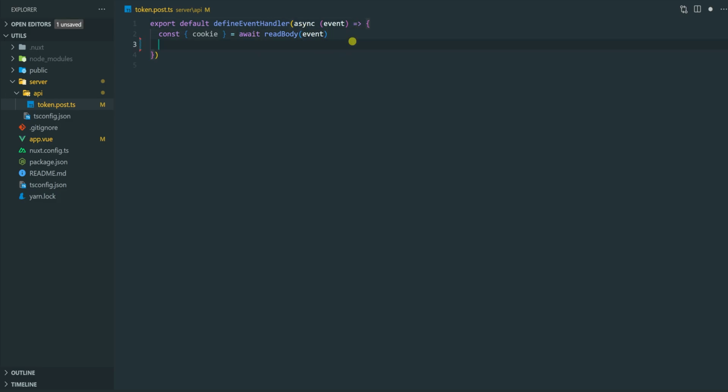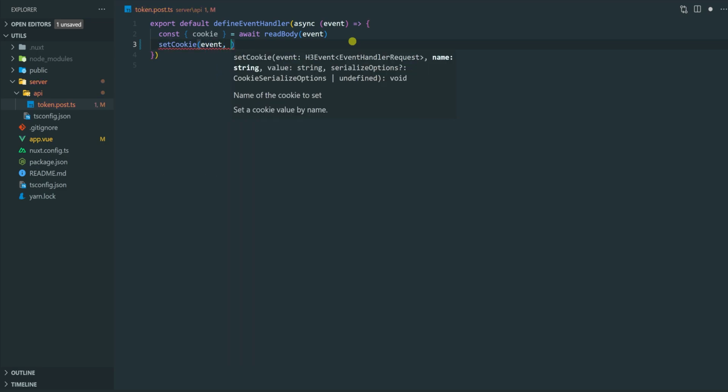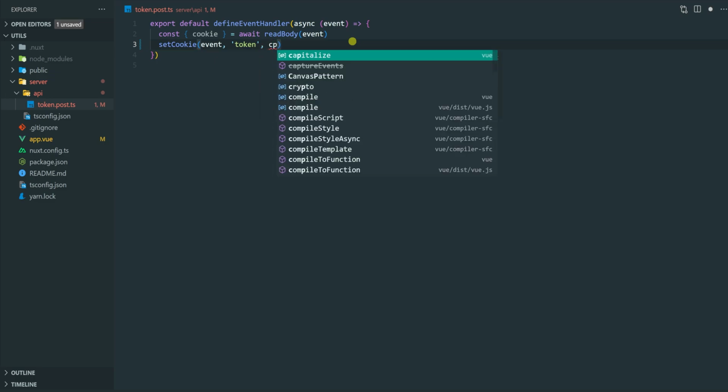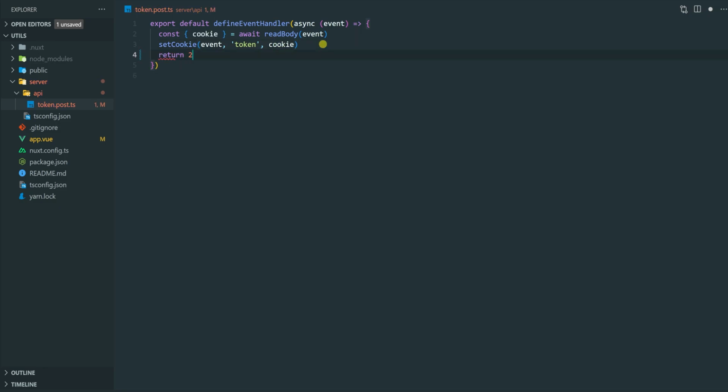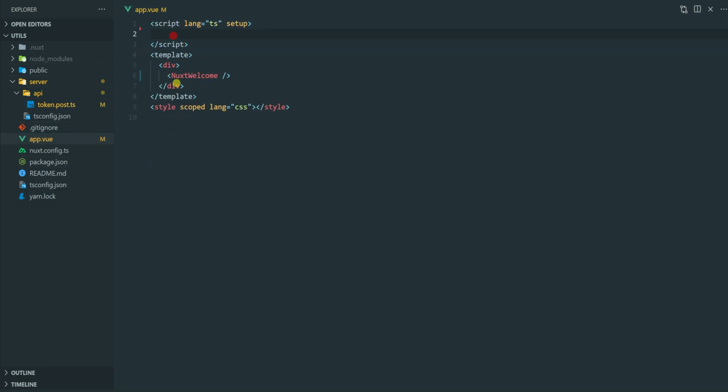And then here I'm going to set the cookie. So I'm going to call the setCookie API, and that will be event, and then the second parameter is going to be the name of the cookie, which in this example is going to be token. The value of this is going to be the cookie from the readBody. And then I'm just going to simply return 200. Okay, just like that.